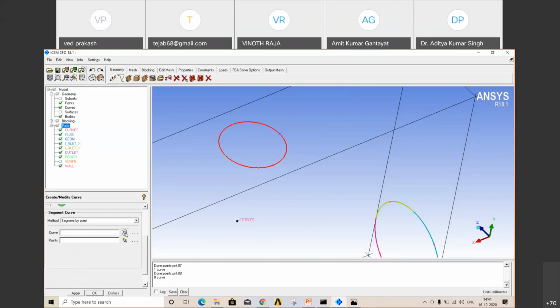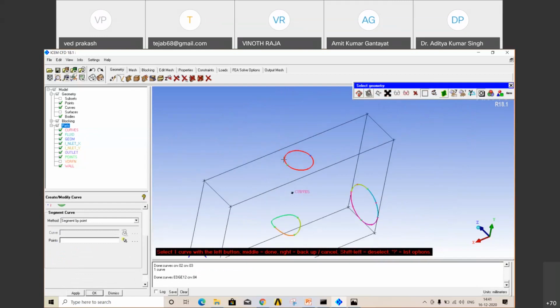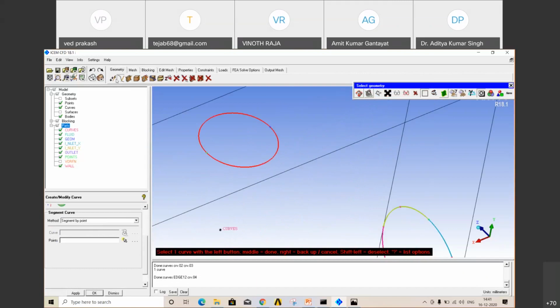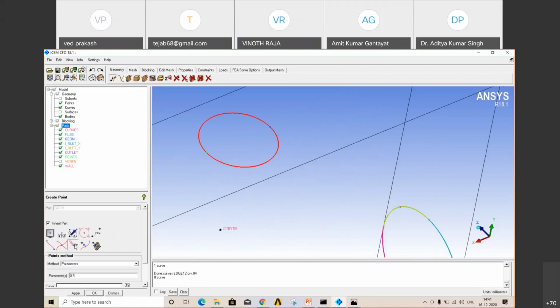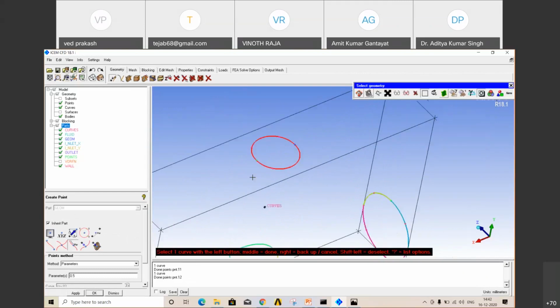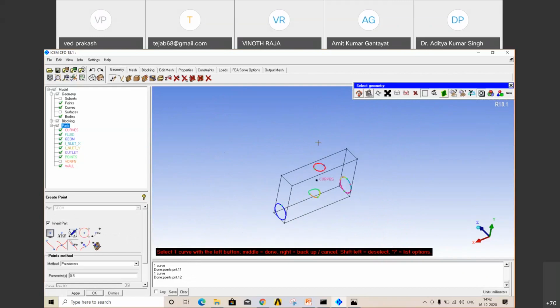Segment by point, select this point, middle one, select this point, middle one. Now you have created all the points. Now create points. 1 click, 2 click, 3, 4. Now all the points are created. I'll explain why we created those points.